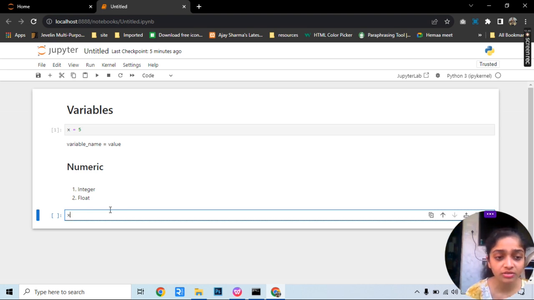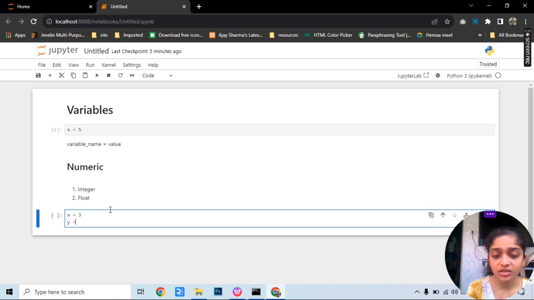I'll just write x is equal to, say, 3. This is an example of an integer variable, and say y is equal to 3.5. So it is a float. If I want to refer to this afterwards, I will use comments as well. I'll write a hashtag and specify its data type as integer. Here I will specify its data type as float.